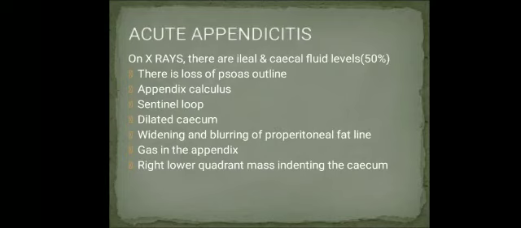The cecum can be dilated. There is widening and blurring of the properitoneal fat planes. Sometimes there will be gas in the appendix, and a right lower quadrant mass will be seen sometimes indenting the cecum.